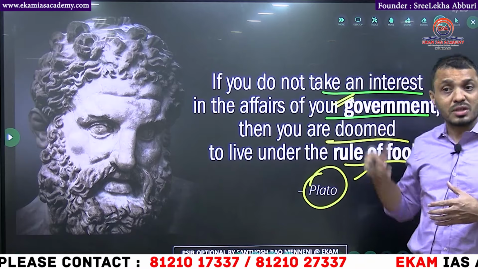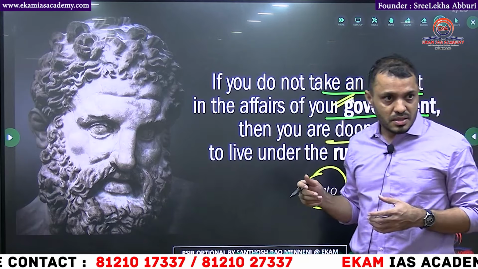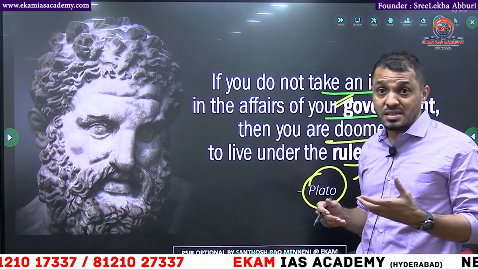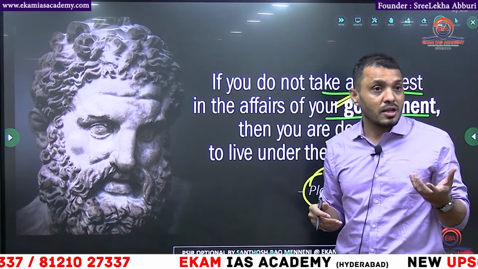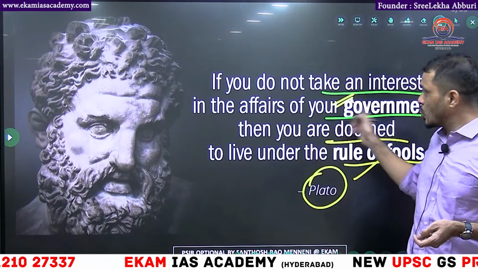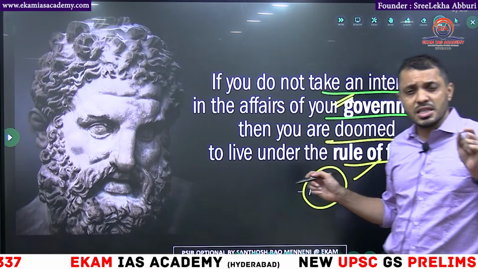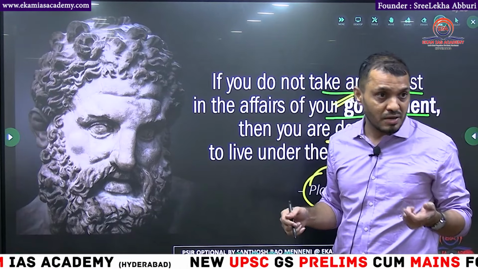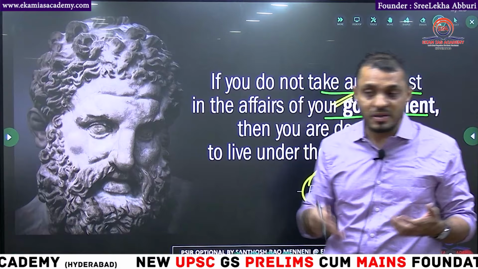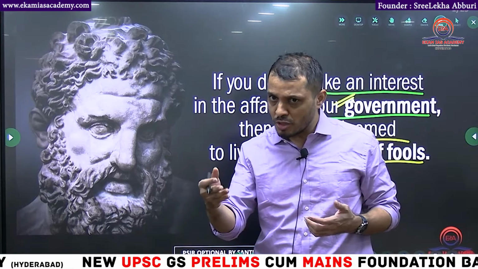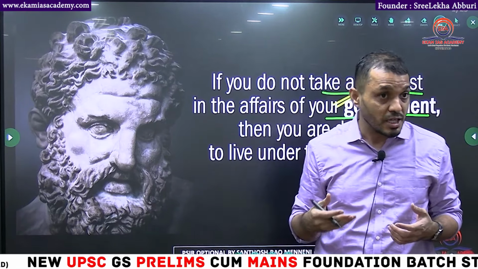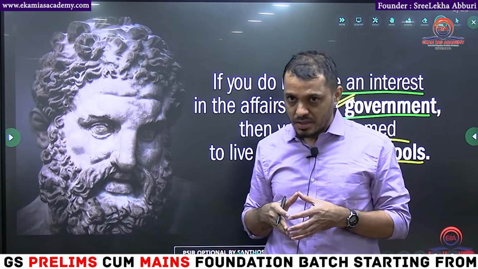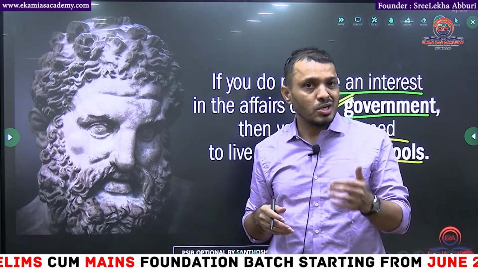Not only the country, even the state. Some states experience economic failure, and some stand out as a model for other states. It's all about the ruler. So political science is all about how rule evolved, how government evolved, and what the relationship is between the people and the government. Because when you become a public servant, you have to know how the state functions. State means authority.